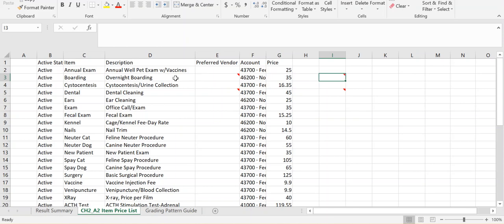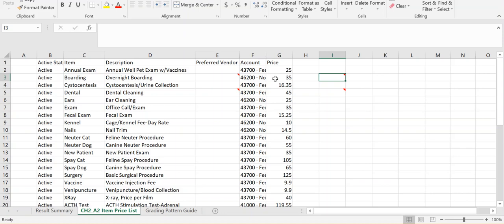Well, I have that information, but I have it in column D, which tells me that I probably ran the wrong report. Also, if I look over here, I see that the price should be in column I, whereas my price is in column G. So this tells me that I probably ran the wrong report. If the information isn't showing up in the correct column, it's probably because I ran the wrong report.